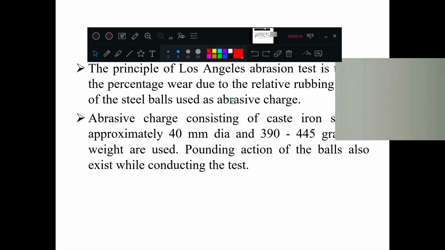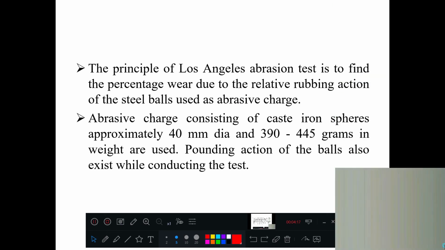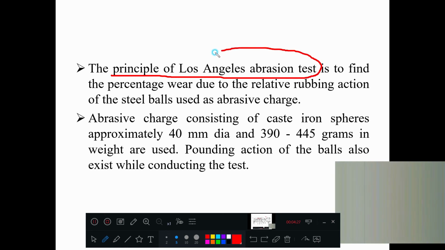So why are we conducting the abrasion test? To know whether aggregates are strong against abrasive action. Now to know this, we are using the Los Angeles abrasion test. Just as we did the ACV test, aggregate crushing value, similarly we are conducting the Los Angeles abrasion test.